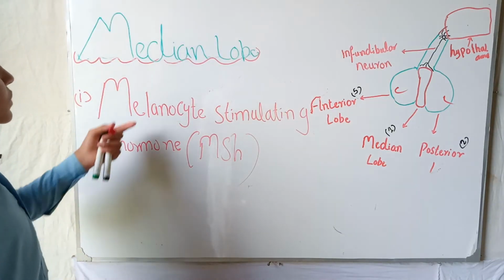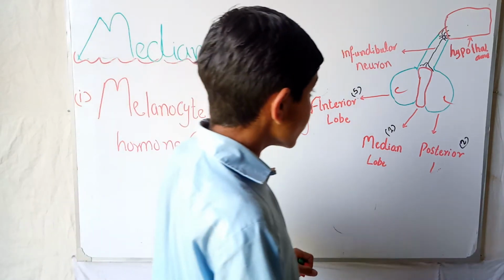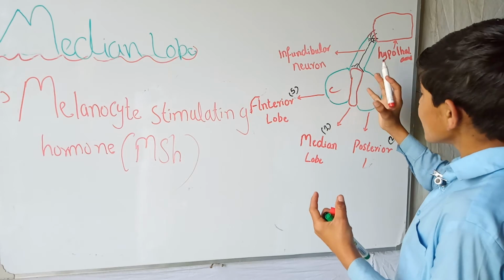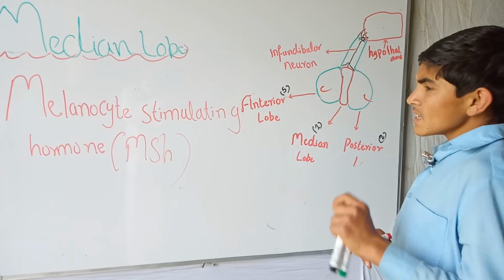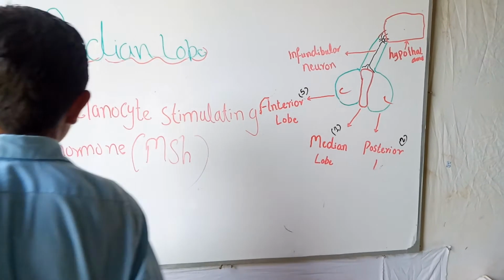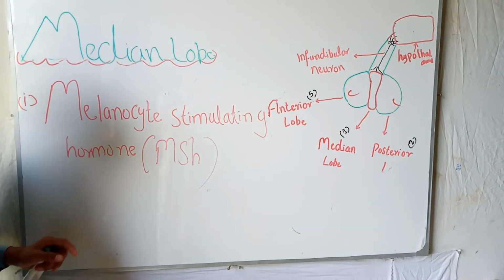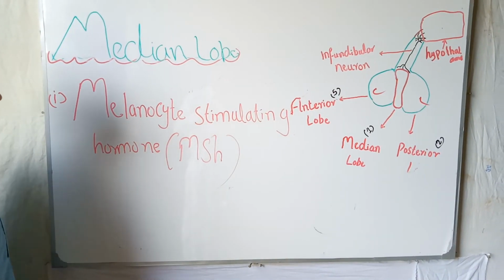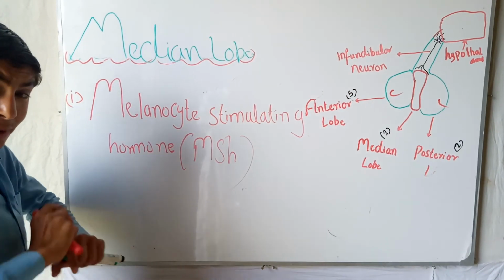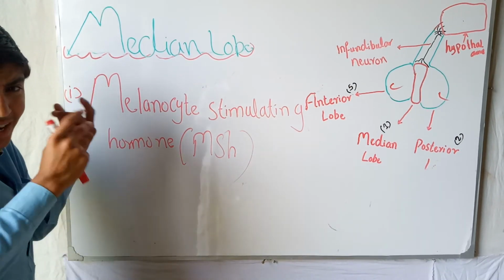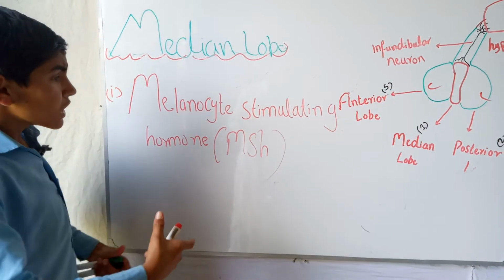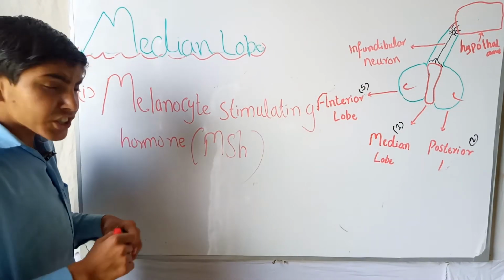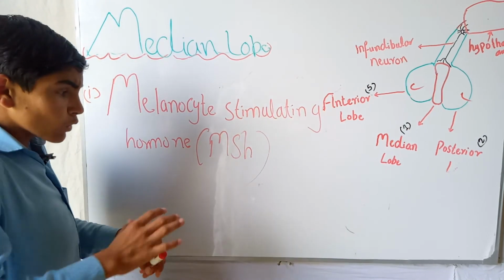The third and last one is the median lobe. You can see here the median lobe of the pituitary gland in humans is a little portion, a thin membrane. It secretes only one type of hormone, which we call the melanocyte stimulating hormone, or you can say MSH. Usually this hormone is secreted more in pregnancy, but some light and external factors also affect its secretion. This hormone acts on the melanin present in our skin.